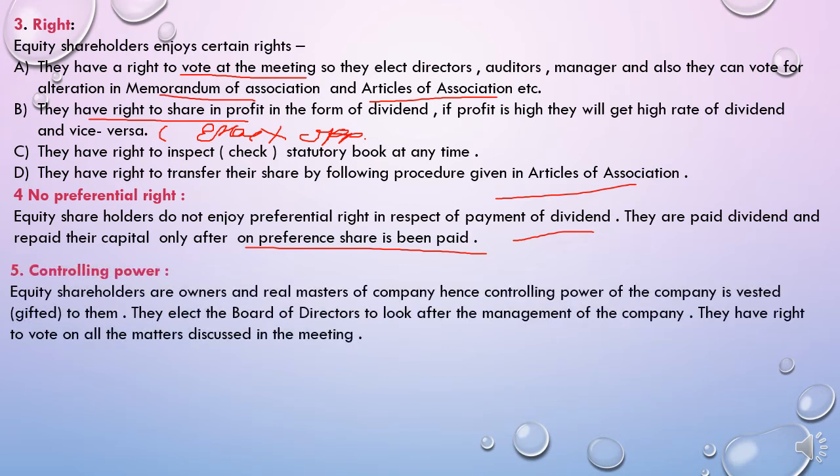Next is controlling power. Yes, most of the controlling power of the company is with the equity shareholders only, students. Why? Because they are the real owners of the company. So equity shareholders are the owners and real masters of the company. Hence the controlling power of the company is vested in them, and they elect the board of directors to look after the management of the company, to carry on the daily affairs of the company, and they have a right to vote on all the matters discussed in the meeting. So whatever matter is going to be discussed in the meeting, on all those matters the equity shareholders can vote.